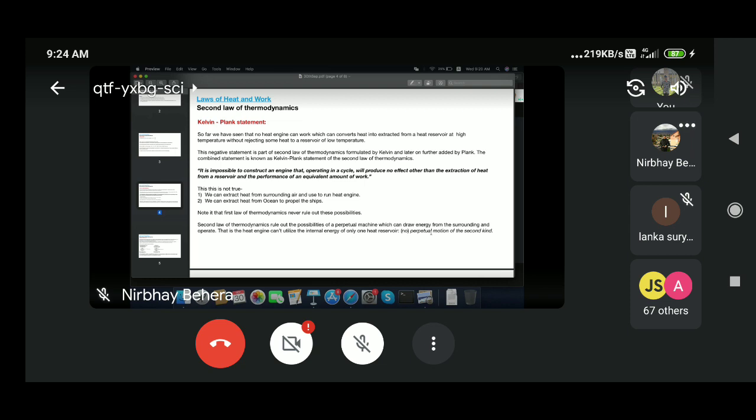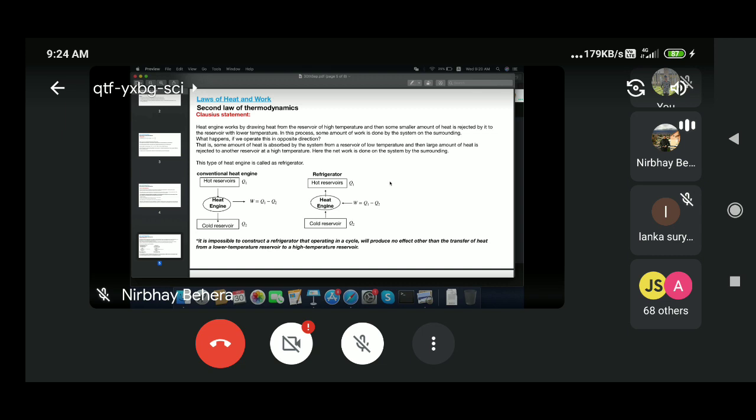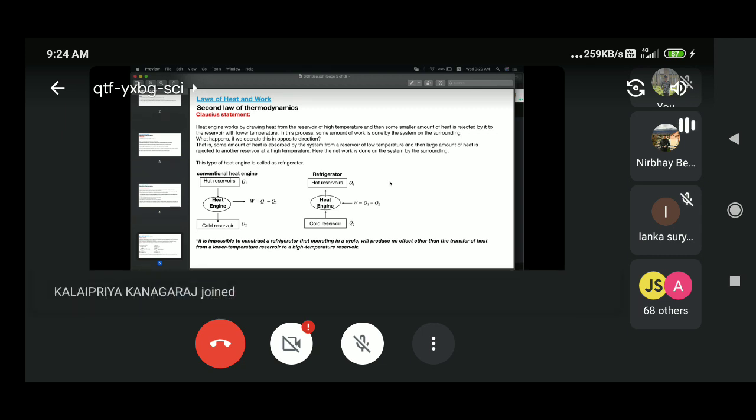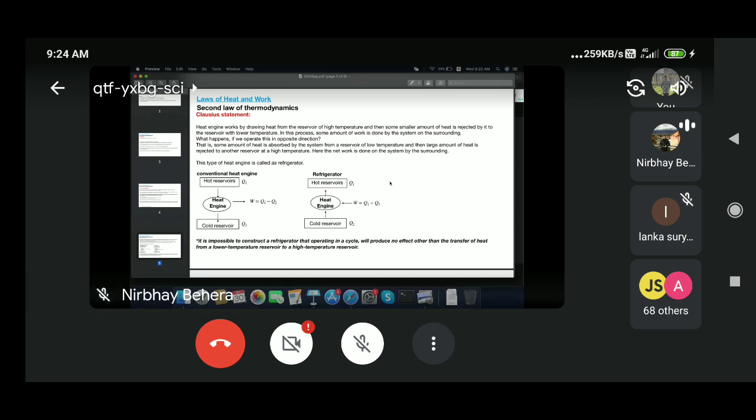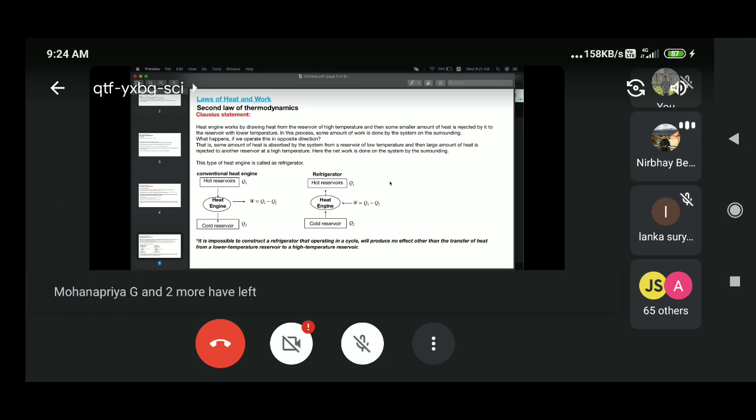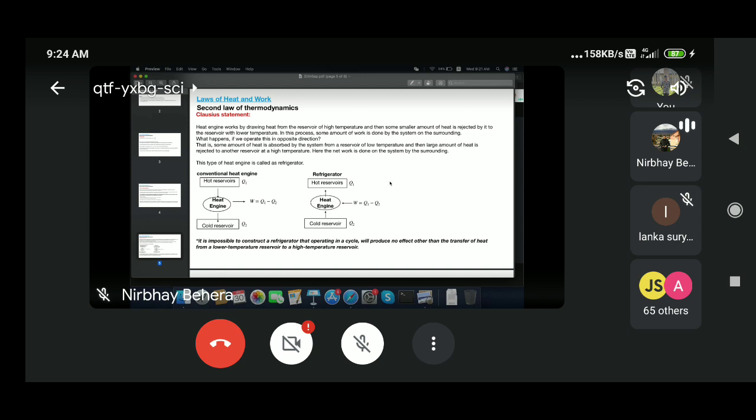So then let me go to another statement of the second law of thermodynamics. Clausius was also working on this part, and he also made some observations. So what was his observation? Suppose you have a heat engine drawing some heat from the reservoir at high temperature, and some smaller amount of heat is rejected to the reservoir at low temperature. So this is our usual concept of a heat engine.